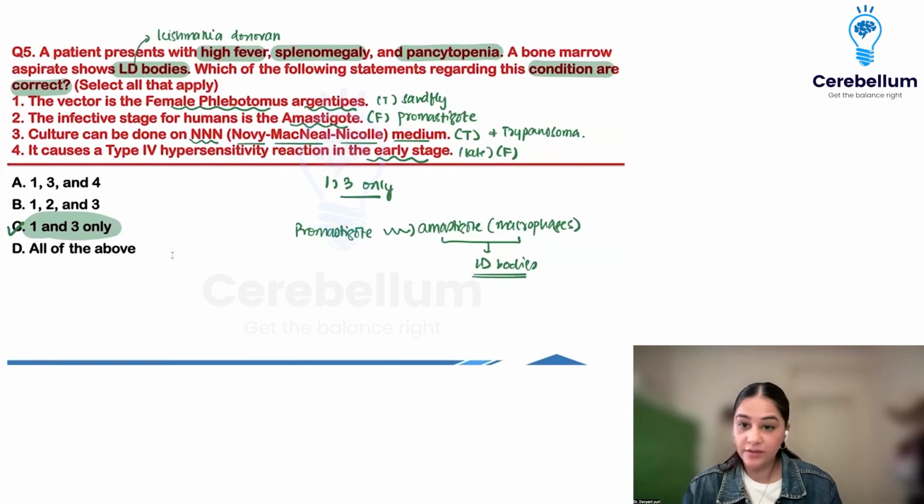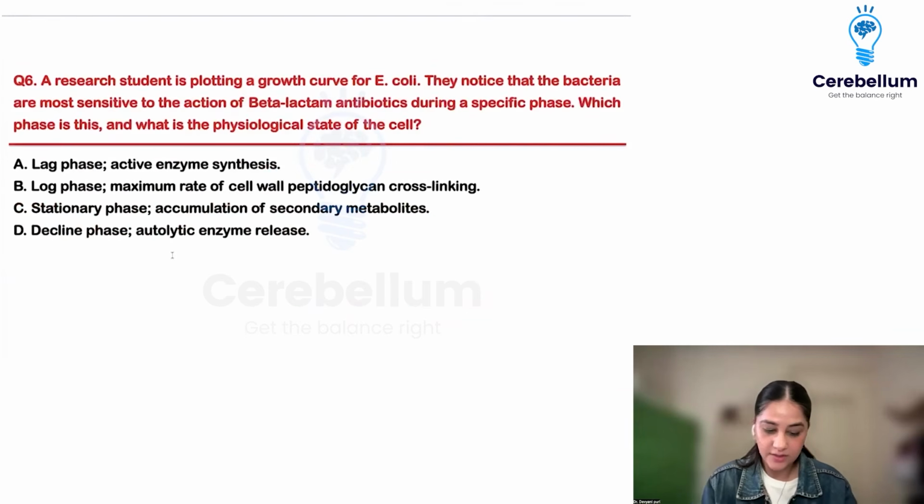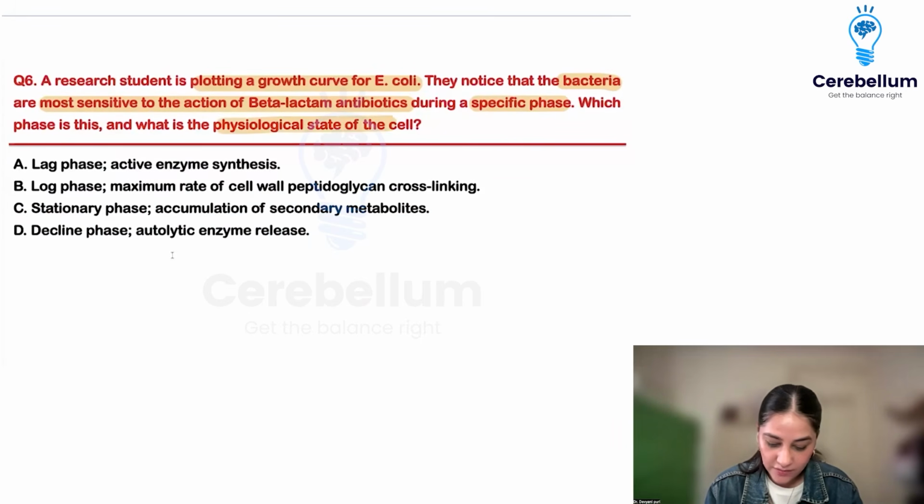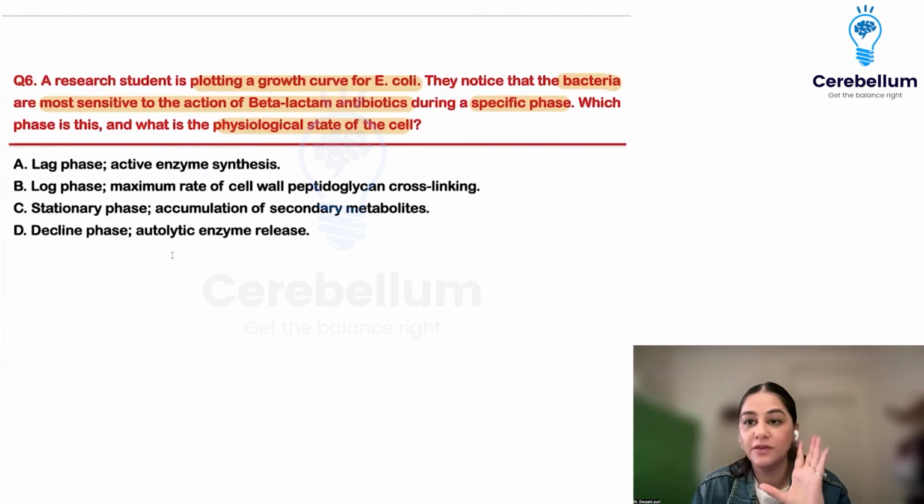Moving on. A researcher student was plotting a growth curve of E. coli. Then they noticed that the bacteria are most sensitive to the action of beta lactams during a specific phase. Which phase is this and what is the physiological state of the cell? Remember, I told you when we were talking about the antibiotics, at one stage the antibiotics will act on it, and in the other stage the organism will produce the antibiotics. Where will it act?